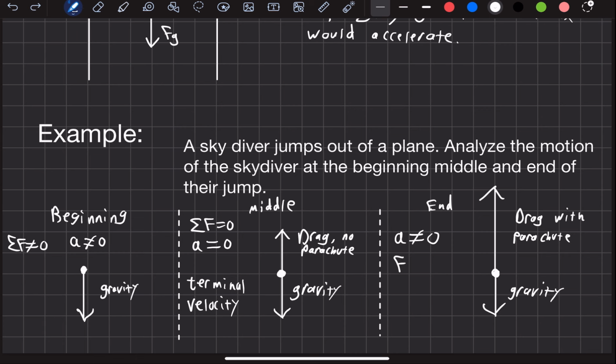In fact, the acceleration is going to be upwards because it's going to slow the person down. So that means the sum of all forces also can't be 0. What that means is that the length of these two forces cannot be the same. So drag must be greater than gravity, in order for this to slow the person down and for there to be a net force and therefore an acceleration. Drag must be greater than gravity.